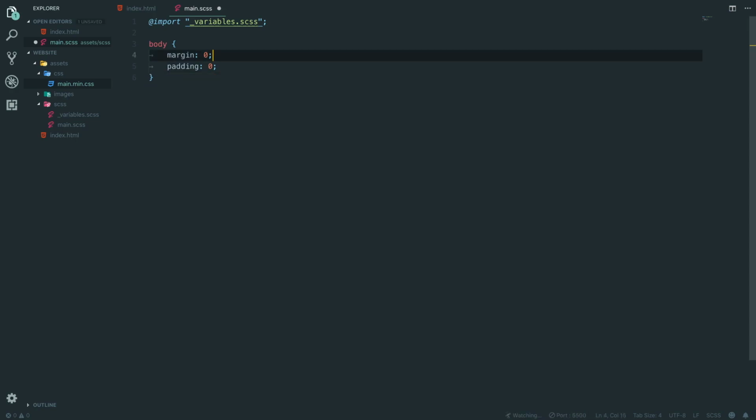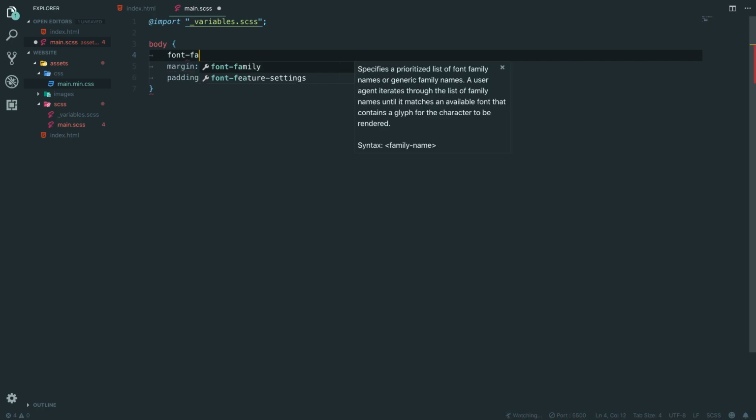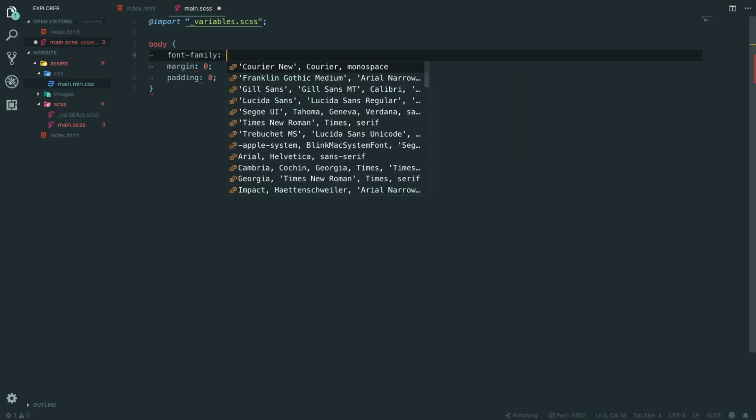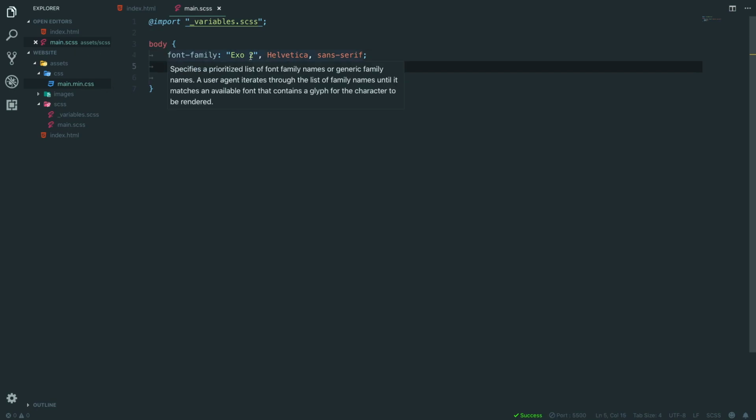Stress relieved. And we're also going to say in here font, oh hello, font family. I haven't even thought about my font family. Oh, this isn't good. There's a few things I'd normally go for, but I'm going to stick with XO2, Helvetica, maybe without the Arial, but sans serif there, that'll do. So XO2 is actually on my machine.